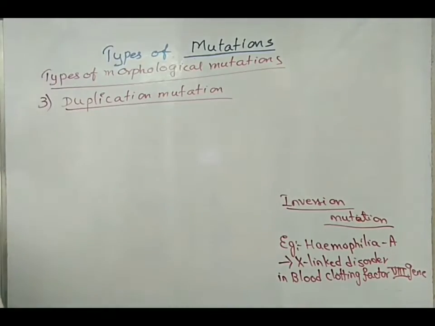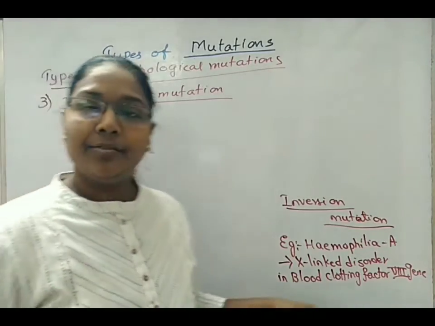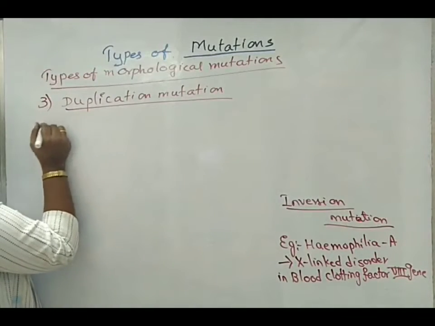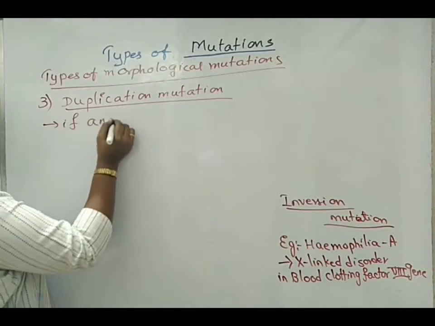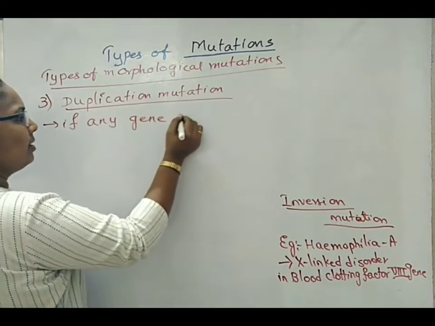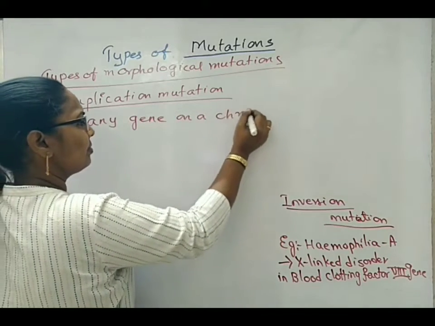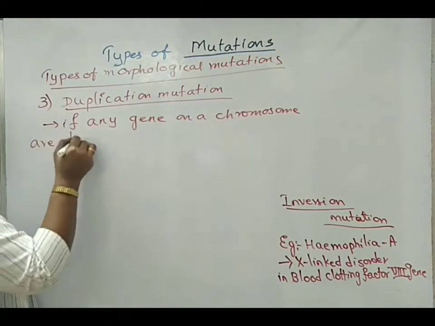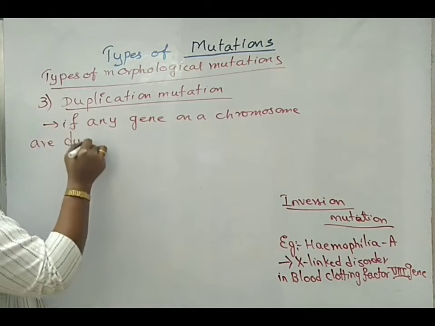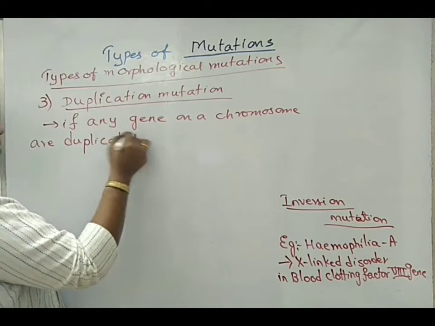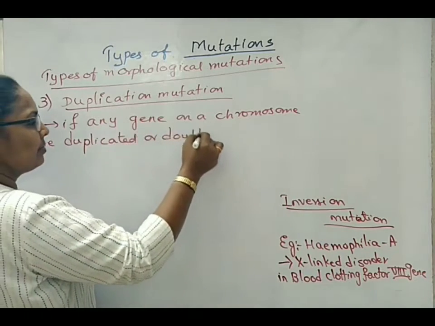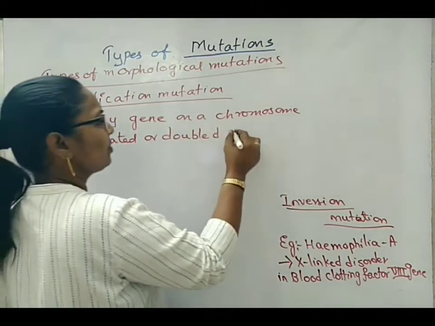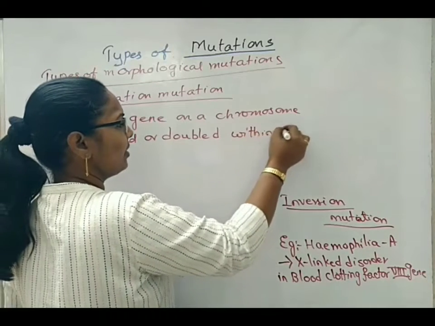Now, within a chromosome, if any number of genes are doubled or duplicated, if any gene on a chromosome is duplicated or doubled, this we have to read within a chromosome.